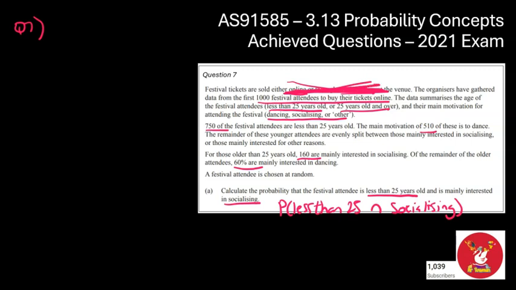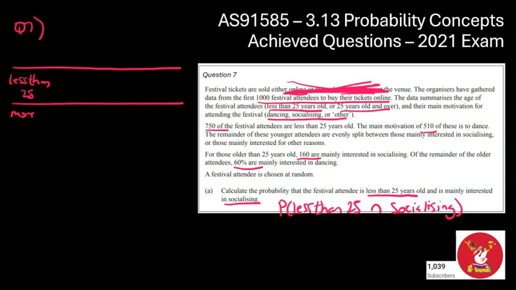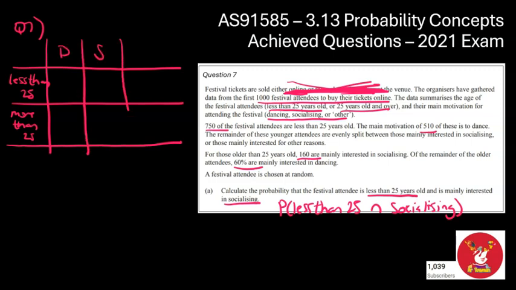So let's think, I'm thinking two-way table here. I can do the less than 25 people and the motivation for attending people. So let's draw myself a table. So we're going to go less than 25, and then we've got more than 25. And the reasons for attending were dancing, socializing, and other. So we'll go D for dancing, S for socializing, and O for other. And it looks like I'm going to have all my info.